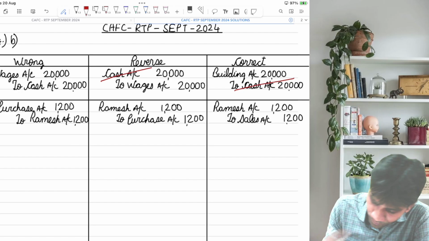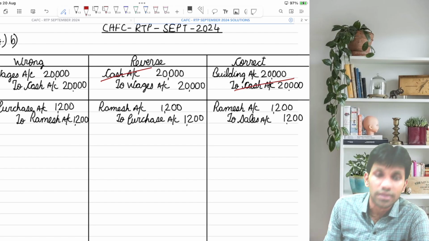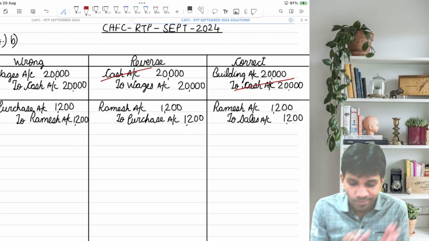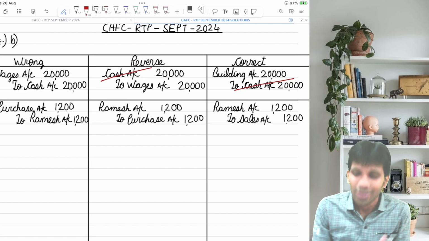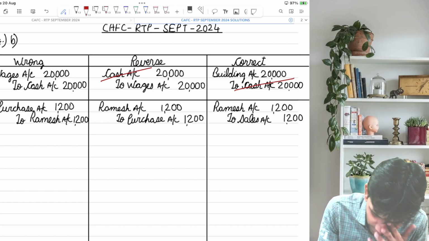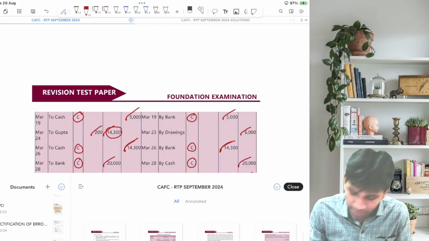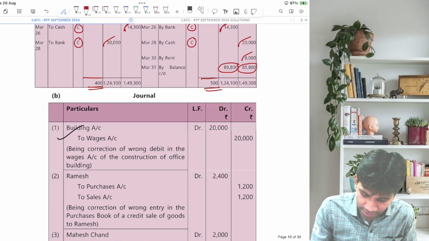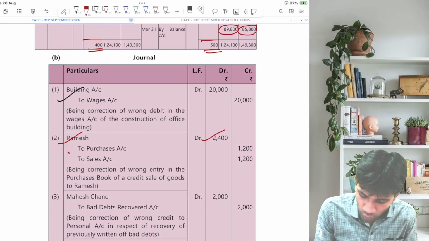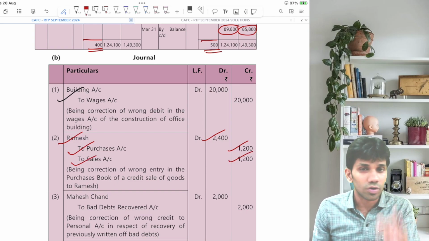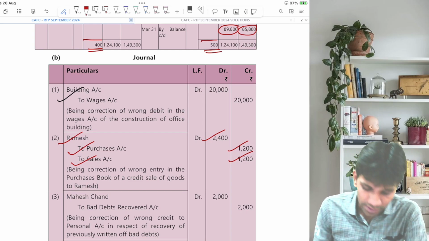Now, anything getting cancelled? Nothing is getting cancelled. Ramesh debit, Ramesh debit. So Ramesh account debit will be 2400, to purchase 1200, to sales 1200. Let's go for the answer of the institute and confirm our entry. So basically it is Ramesh account debit 2400 to purchase 1200, to sales 1200. Being sales wrongly recorded as purchases, now rectified.